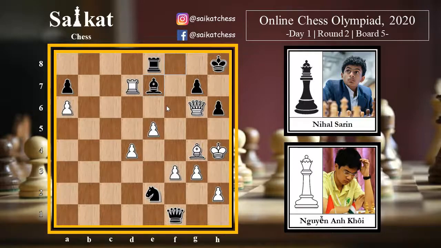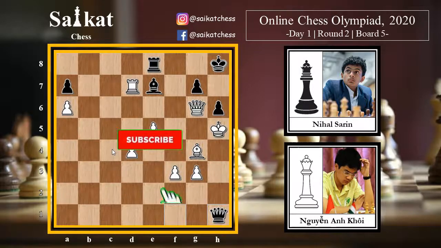However, after bishop e7 check, white here goes for king h5, which is completely losing. Nihal instantly goes for knight into g3 check. This king has nowhere to go, so the only move is h into g3, queen h1 check, and it is on move 47. In this position, white Anhui resigned, because the only move is bishop h3 and queen into h3. It's gonna be a checkmate. So Nihal went on winning this game.